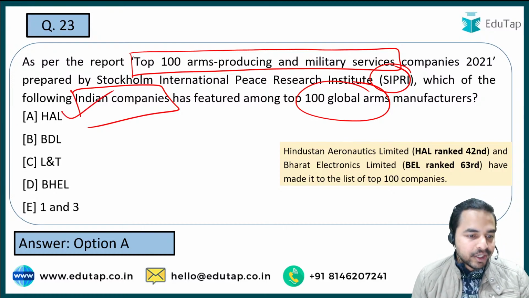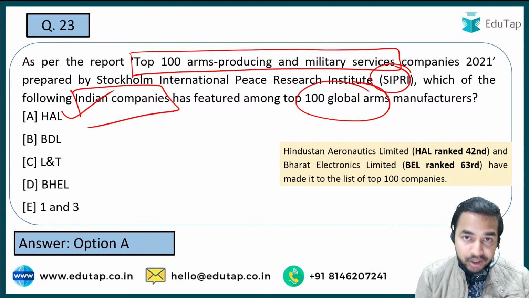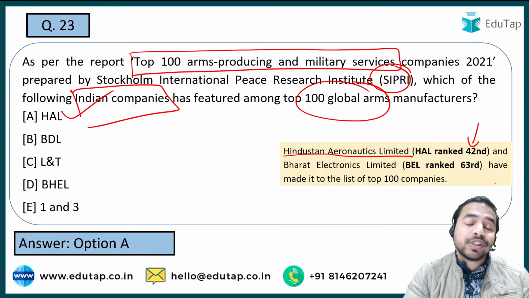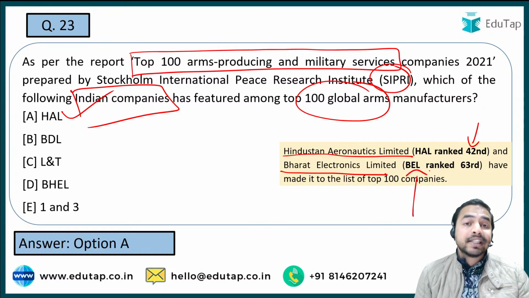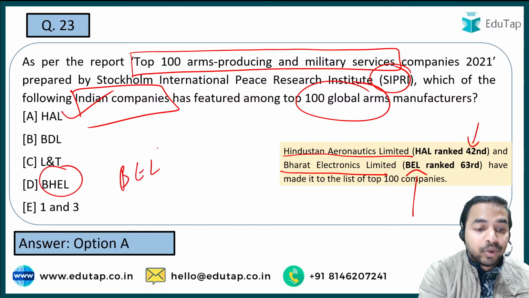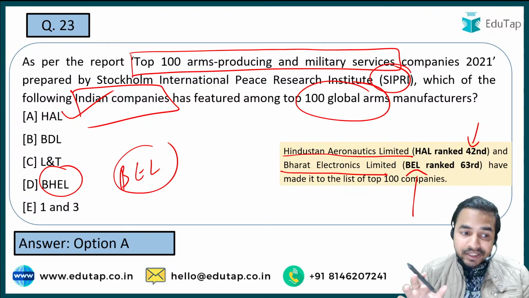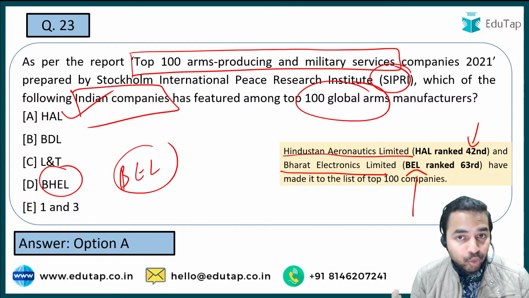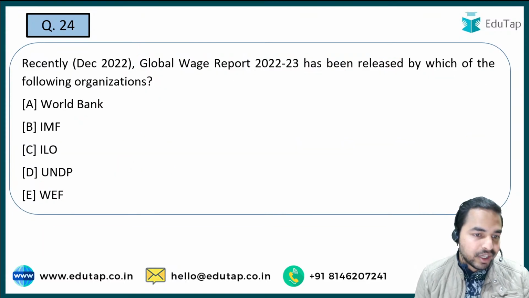Some people are saying that it is option E, that is both 1 and 3. Guys, it is not the right answer. Let me tell you the two organizations: Hindustan Aeronautics Limited, which is on the 42nd position, and Bharat Electronics Limited, that is BEL, which is ranked 63rd. Let me tell you that BHEL and BEL are absolutely two different organizations. Never get confused thinking that they are the same. This is not the right thing. So here it is basically HAL and BEL which have featured in the top 100 global arms manufacturers list. Now moving on to the next question.